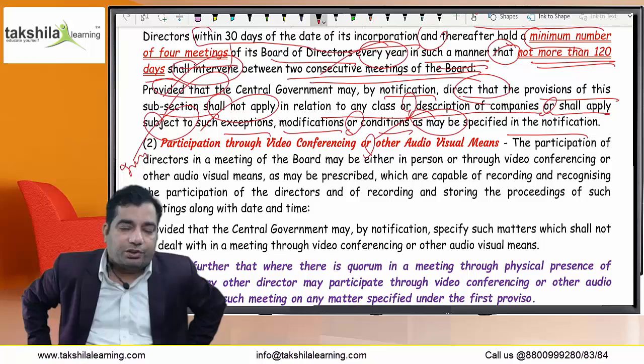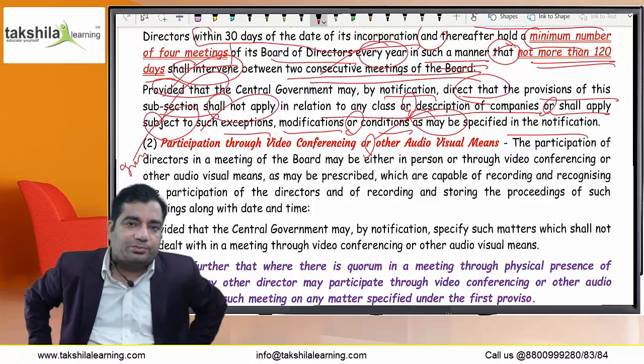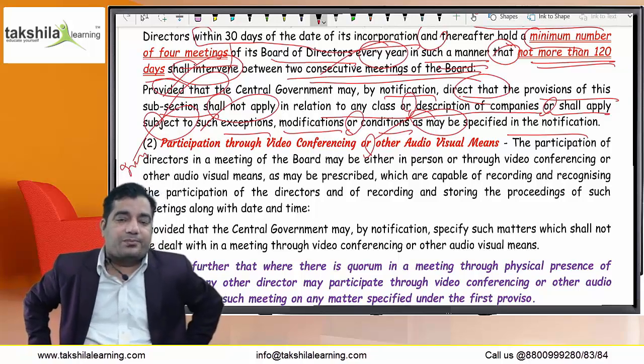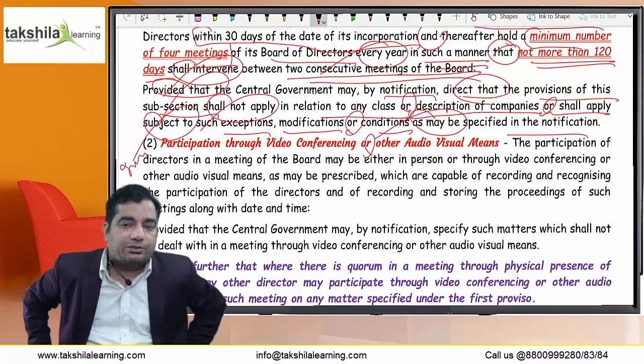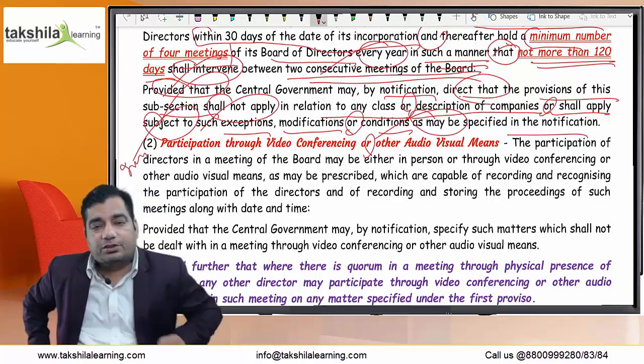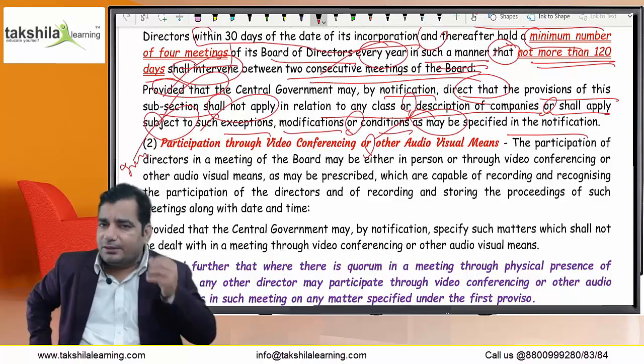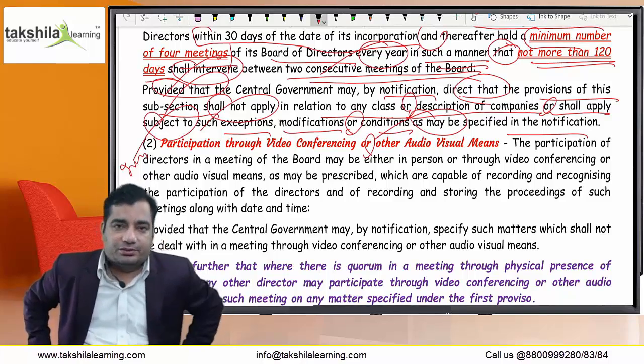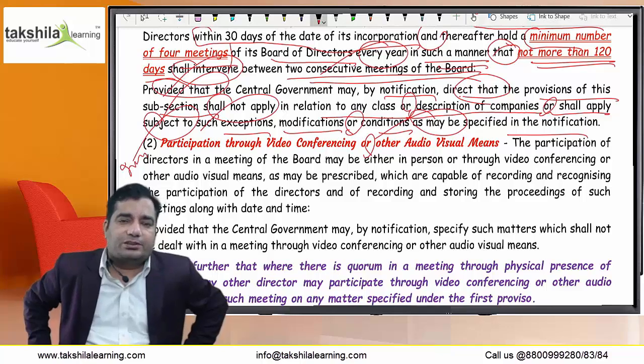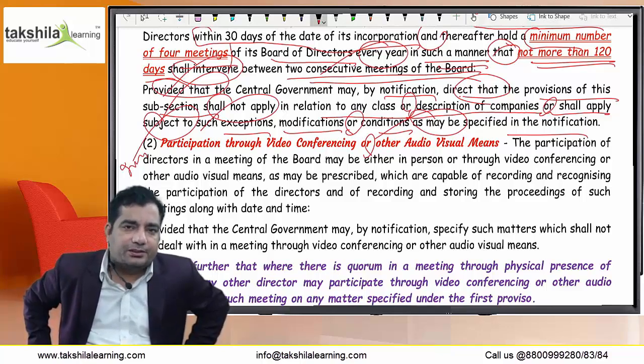So video conferencing is the best way to attend the meeting if the directors are not available near the place of the board meeting. So directors have been given the liberty to attend the board meeting by way of video conferencing or by way of audio visual means. This means is usually used. It's normally used. It is not new. It has become an old concept.